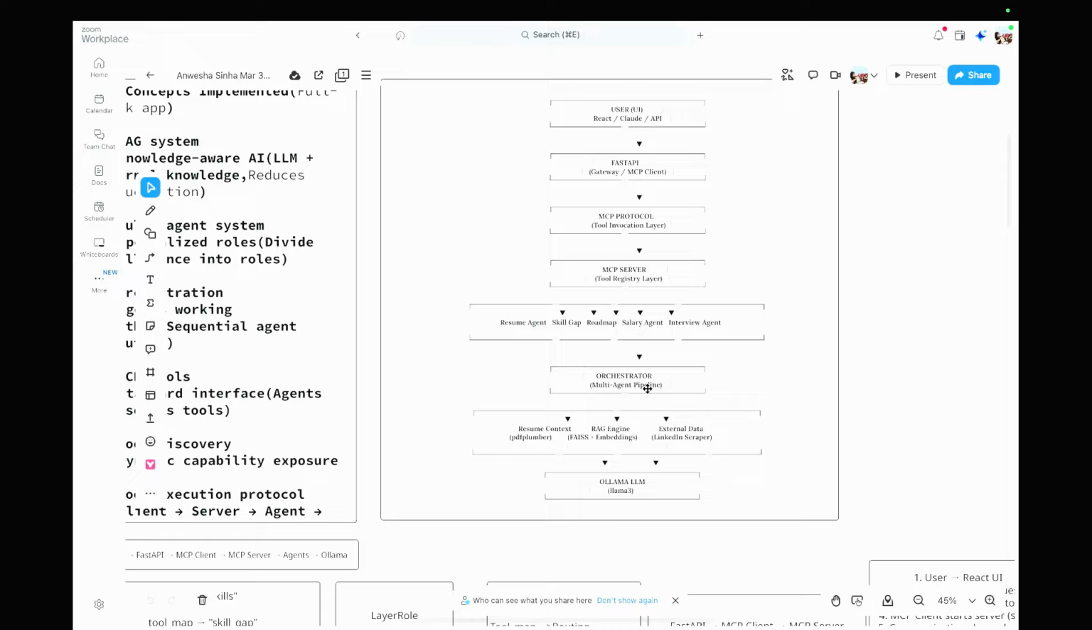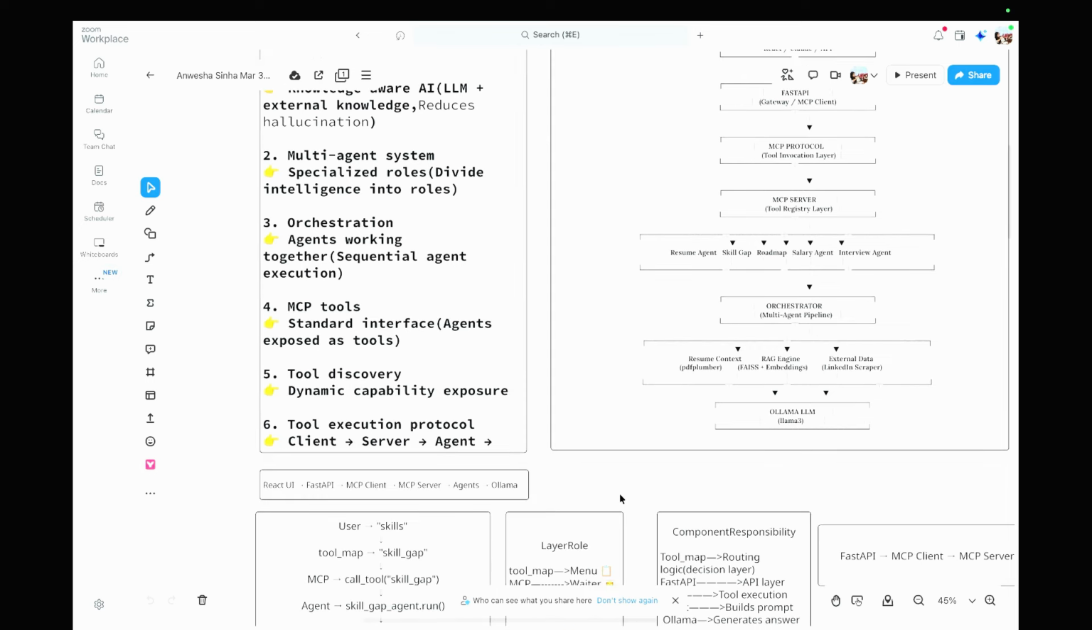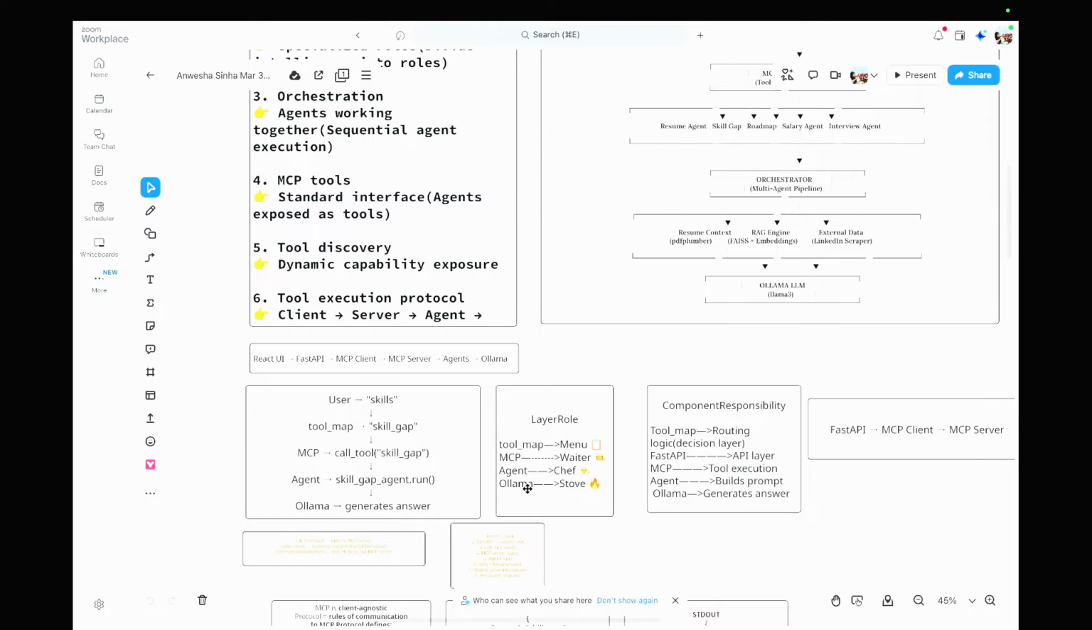Then there's an orchestrator layer in between, which acts as a multi-agent pipeline. It will use the resume context from PDFPlumber, the RAG engine from FAISS embeddings, and the external data scraper that we have used, and then it will reach our LLM model, Ollama, Llama 3, and return the response. So we have the React UI, FastAPI, the MCP client, the MCP server, agents, and Ollama in our case. FastAPI is the API layer, MCP is the tool execution, the agent builds the prompt, and Ollama generates the answer.